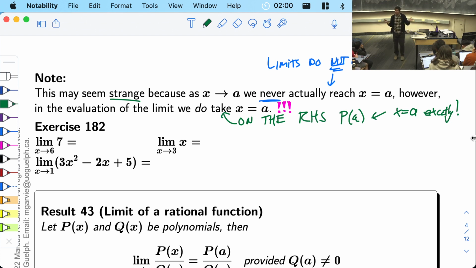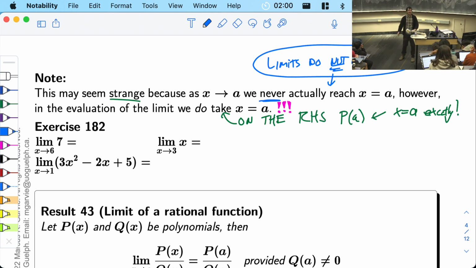OK, this should be weird. You should find this extremely uncomfortable. Why is it OK that something where we never reach x equals a is given by x equals a exactly? And in fact, in last class, on Friday's class, I made a big deal. I was jumping up and down and saying the value of the function does not tell you what the limit is, right? I said it doesn't matter what it is. Sometimes it's equal, sometimes it's not equal. What is going on?